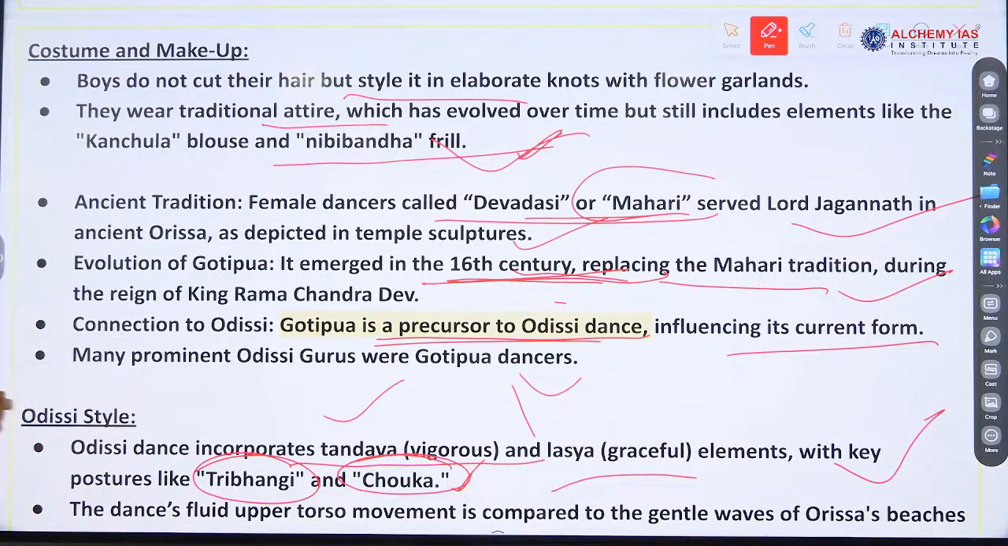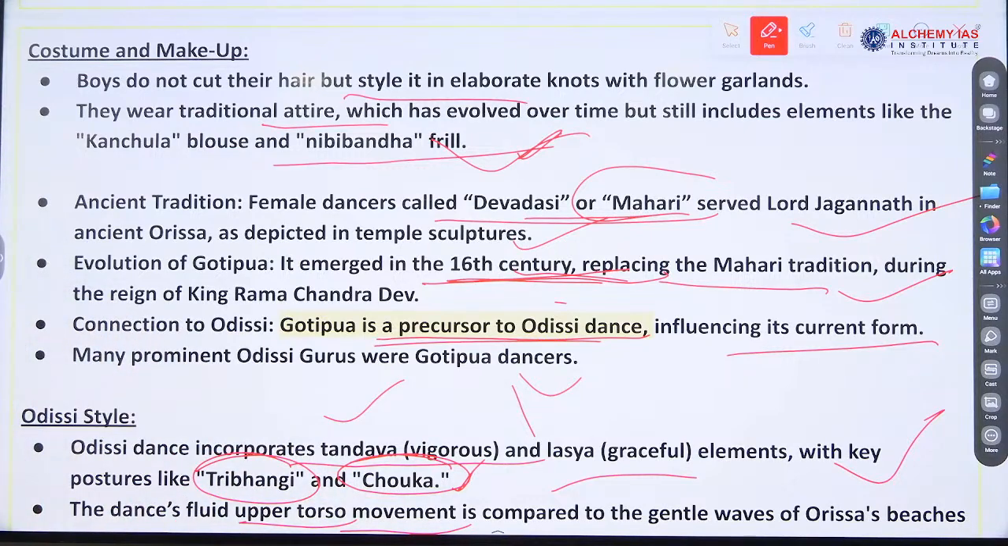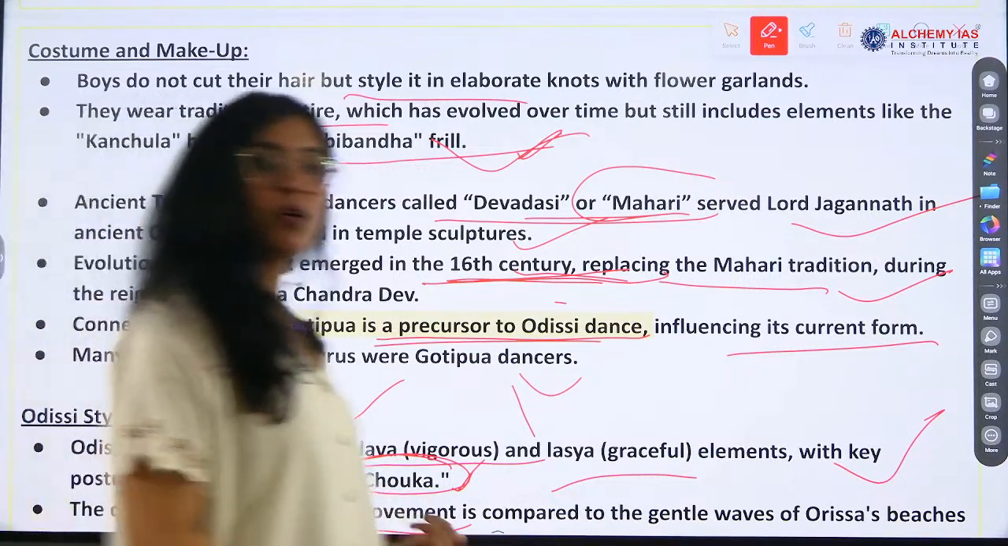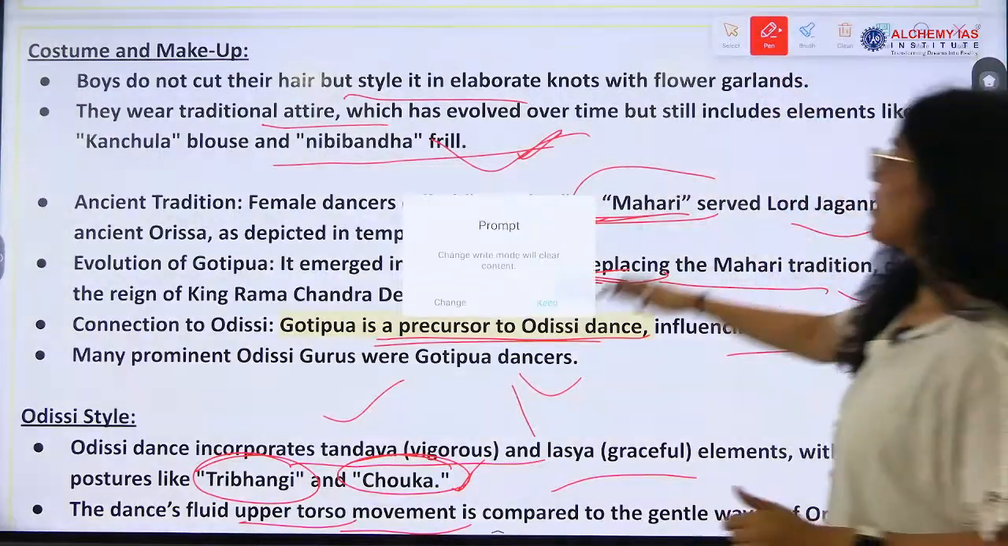So questions like this also come. The dance's fluid upper torso movement is compared to the gentle waves of Odisha's beaches. Right? So the movement of the body is being compared to the movement of Odisha's beaches. So this is a very important thing. Okay?